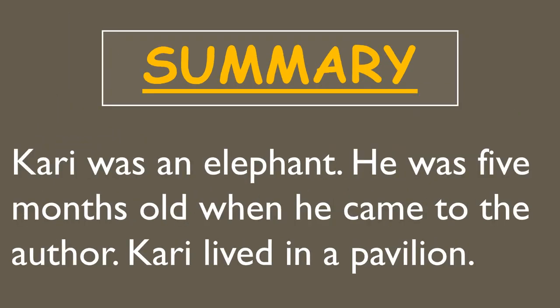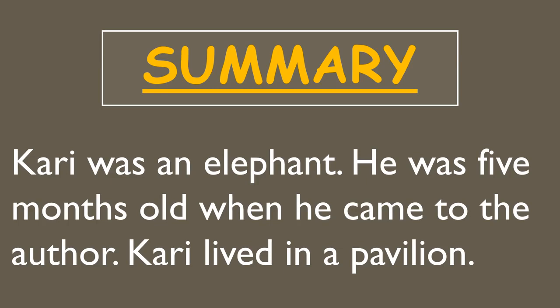Now, the summary of the chapter starts like this. Curry was an elephant. As I told you, this chapter talks about two main characters, that is one Curry and another one his keeper, who is the narrator of the chapter also. He was 5 months old when he came to the author. Curry lived in a pavilion. Pavilion means a large tent.